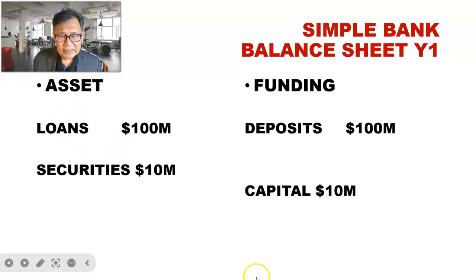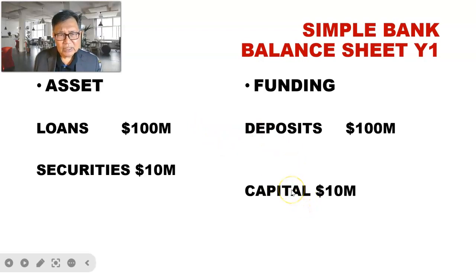At the same time, there is another item that I need to introduce. That is capital, in the sense that any company licensed by the regulator must have paid up capital, and the paid up capital for this bank, for example, is 10 million. But in the banking business, capital is not used to make loans.